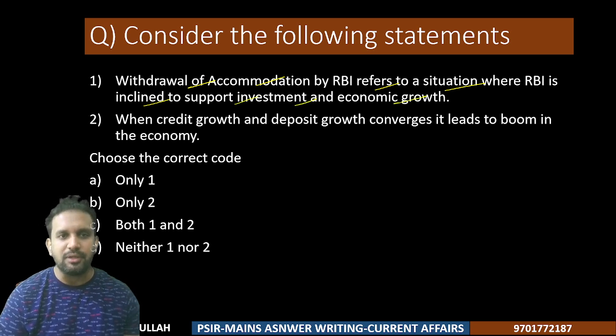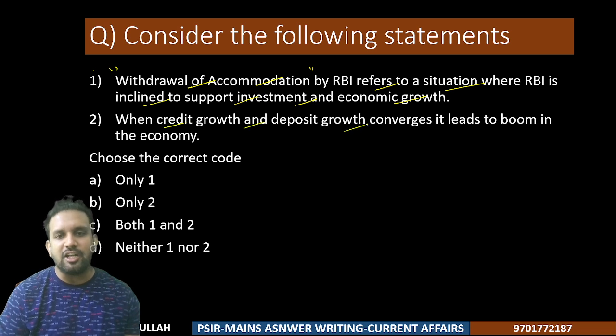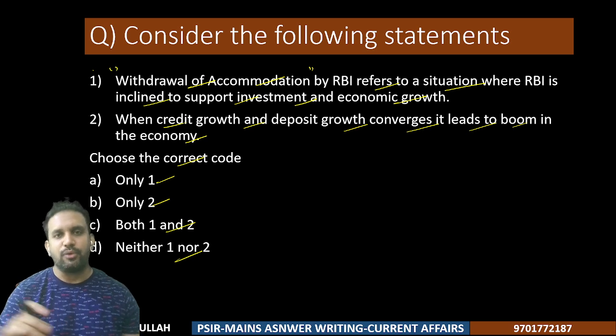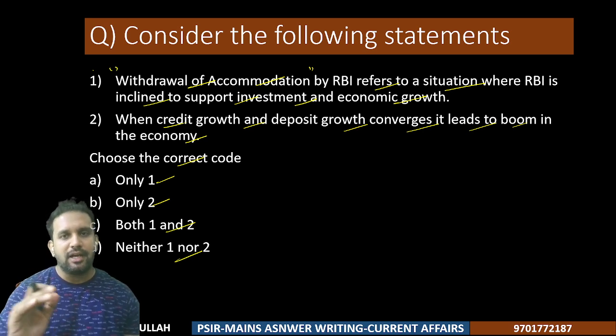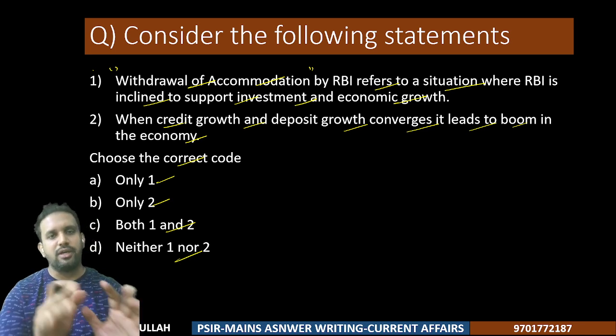This is one statement, so basically we can put it in inverted commas. Two: when credit growth and deposit growth converge, it leads to a boom in the economy. This is the second statement. You have to choose the correct code: only one statement is right, only two is right, both 1 and 2, or neither 1 nor 2. Please pause it and write your answer anywhere.